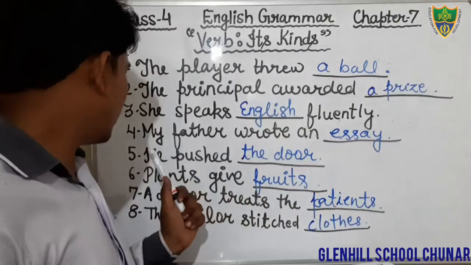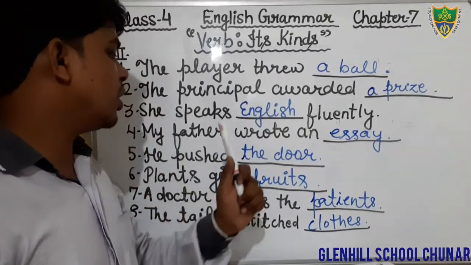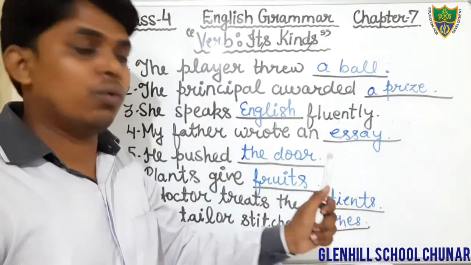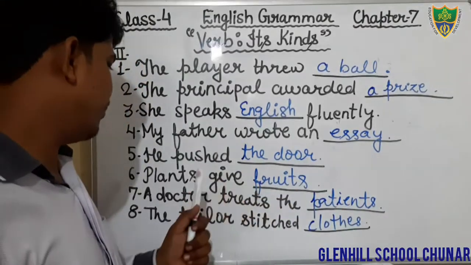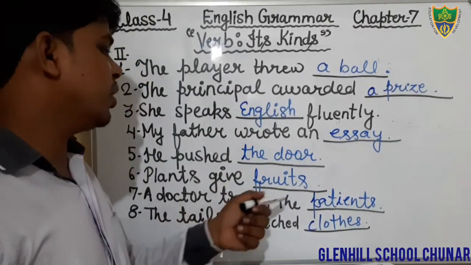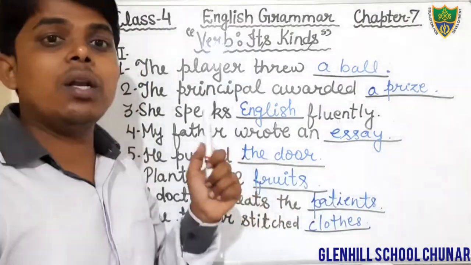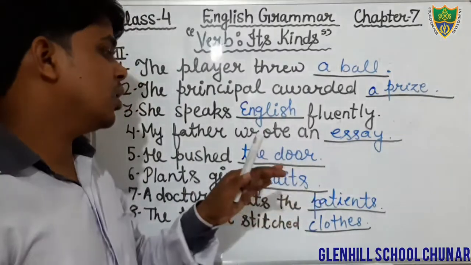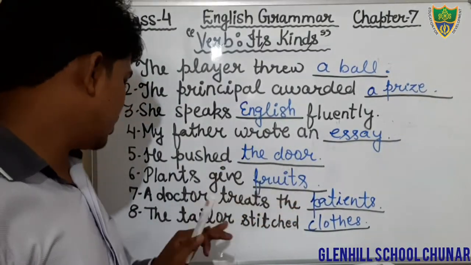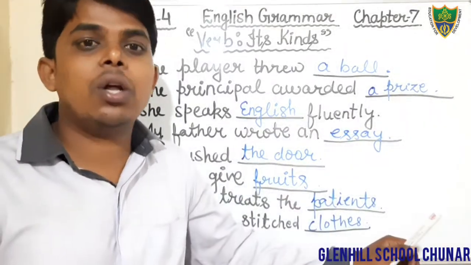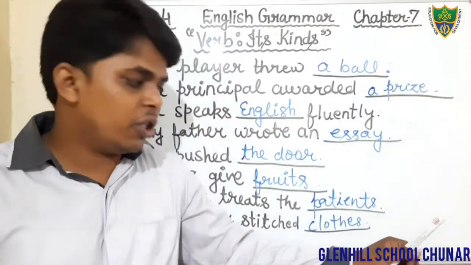Question number 6: Plants give fruits. A doctor treats the patient. We will fill an object that is patients. The tailor stitched clothes. Clothes is an object. Okay, students.